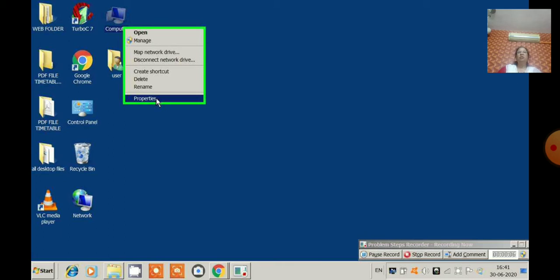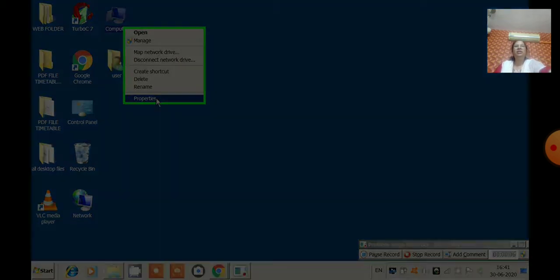Now what is a shortcut here? You can see the shortcut icons, right? They contain a direct route to a specific application, document or folder, etc. You can see a small jump arrow on the lower left corner, so you can identify shortcut icons very easily. How? If there is a small arrow on the lower left corner, you can understand that it is a shortcut icon. In the taskbar also you can see them.